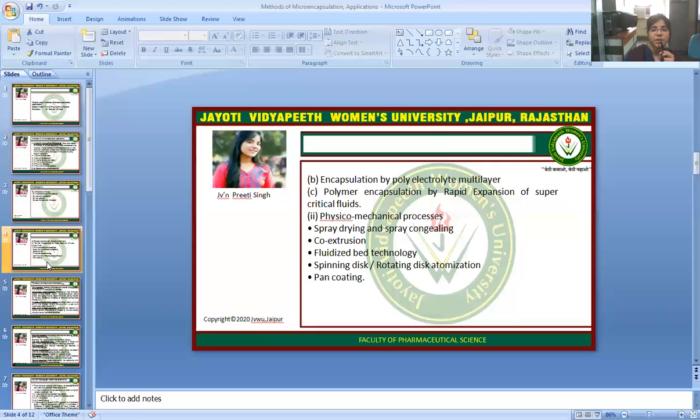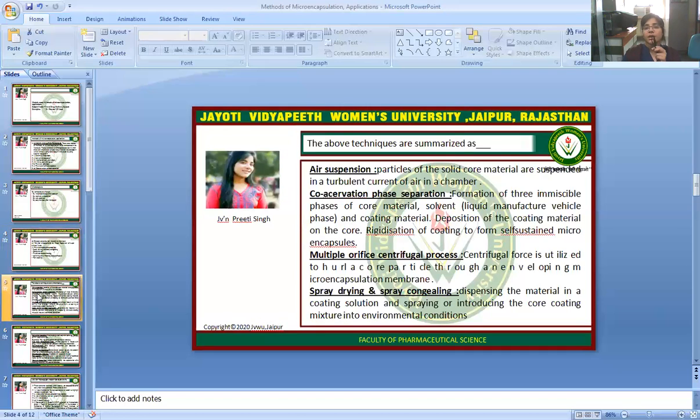First one is spray drying and spray congealing. Second one is co-extrusion. Third one is fluidized bed technology. And fourth one is spinning disc, rotating disc atomization, and pan coating. So the above techniques are summarized as follows. First one is air suspension. In air suspension, particles of the solid core material are suspended in a turbulent current of air in a chamber.